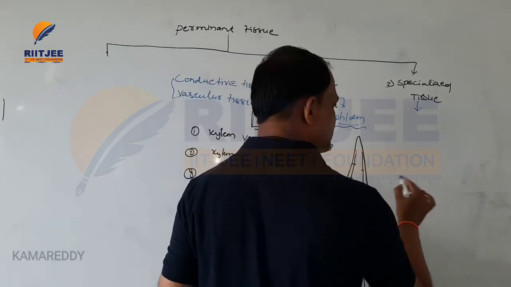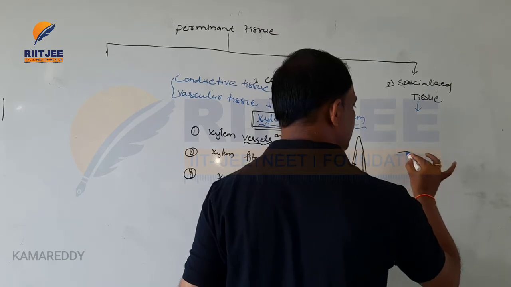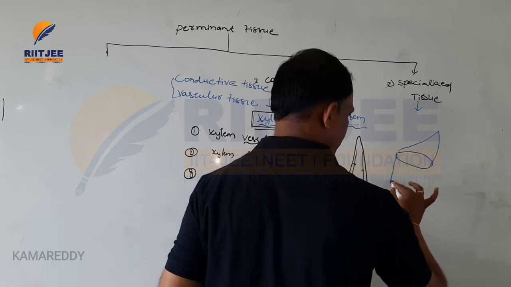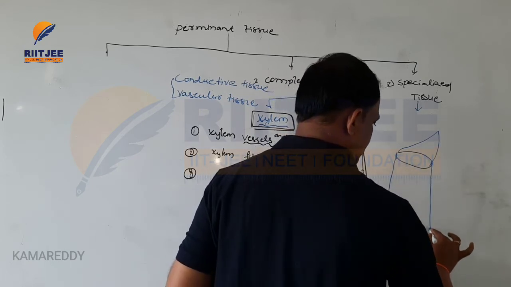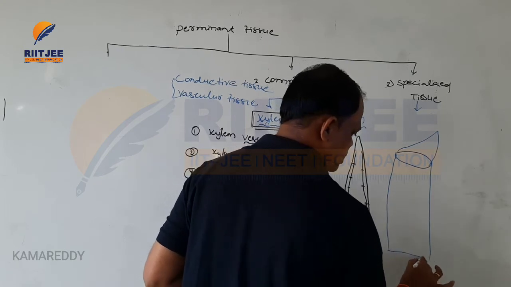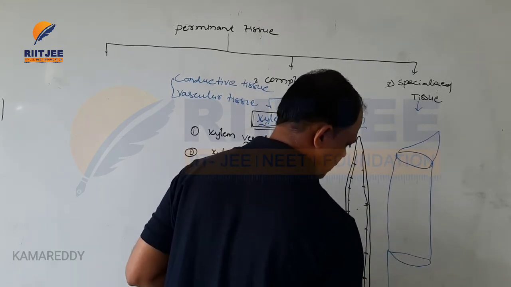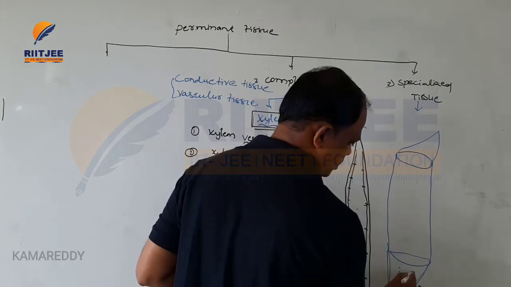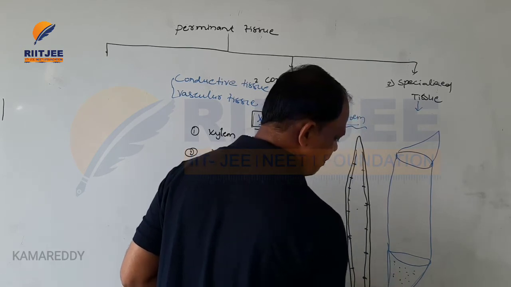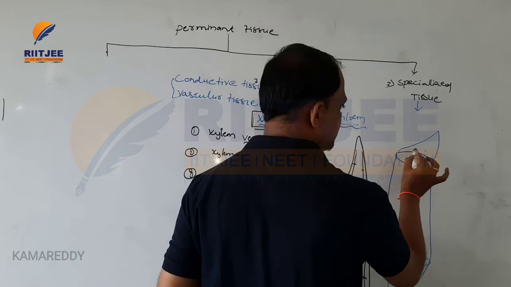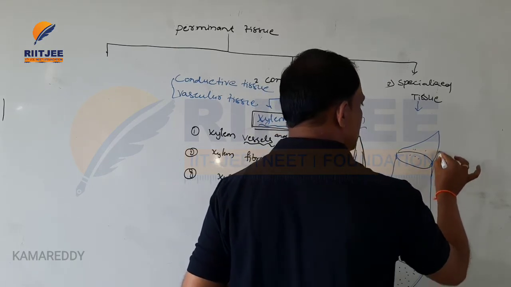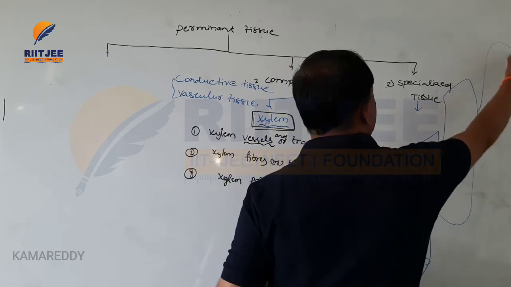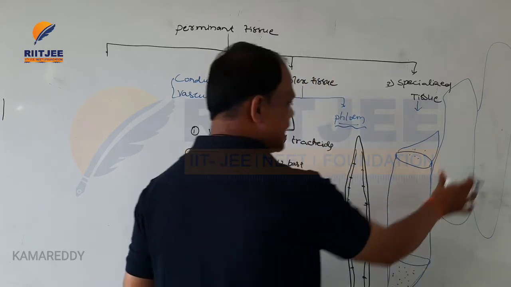And the tracheids can also be present here. This is a very large tracheid. It contains a number of pits, and one more cell can also be arranged in the same way, and another cell in this way too. This is the xylem tracheids.